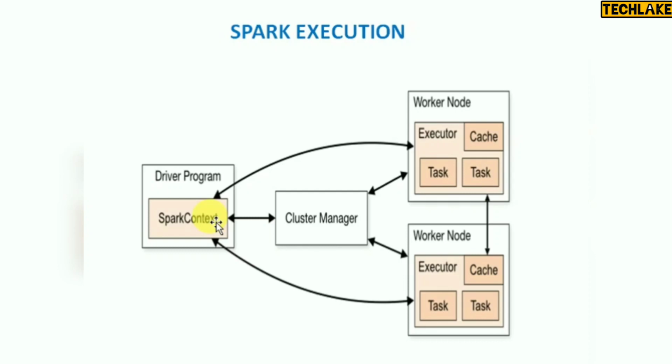Without this you cannot run any jobs. The Spark context is created by the driver program, and it is like a gateway to your Spark jobs. This is the major component that communicates with the cluster managers, worker nodes, all the jobs, everything.